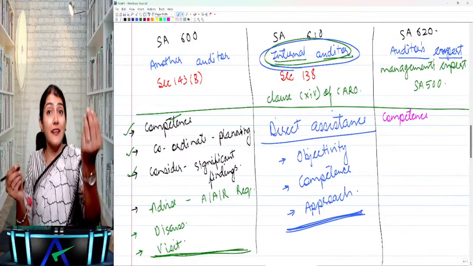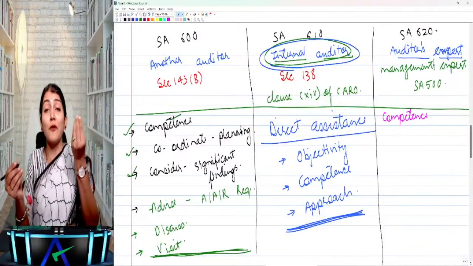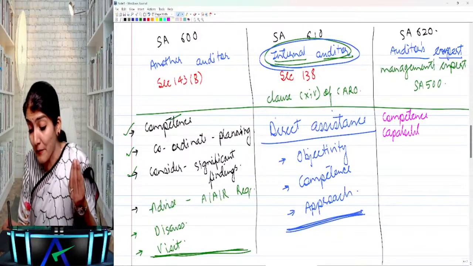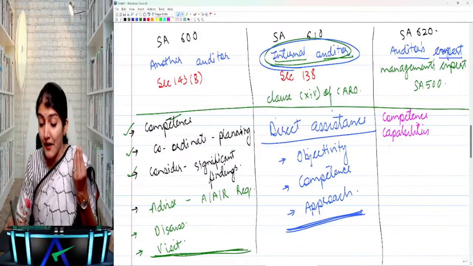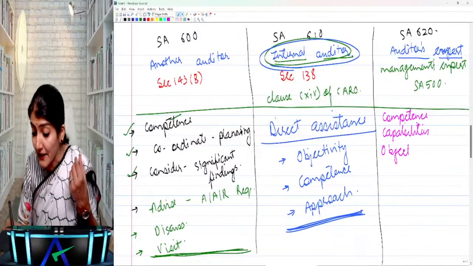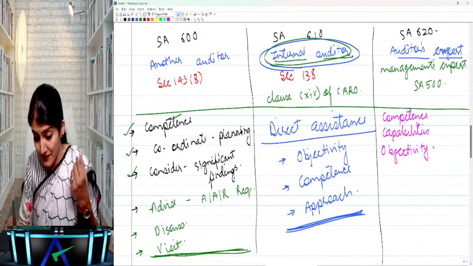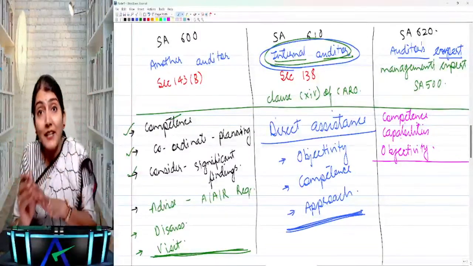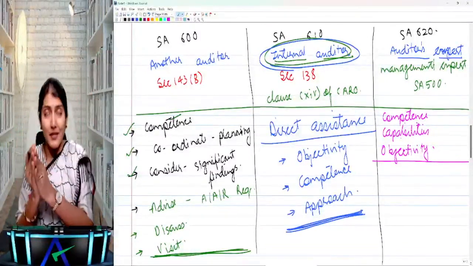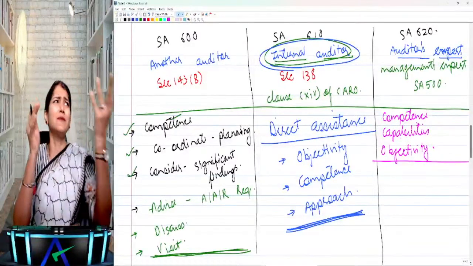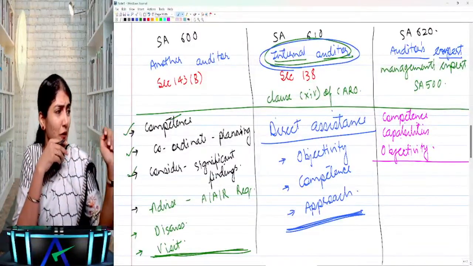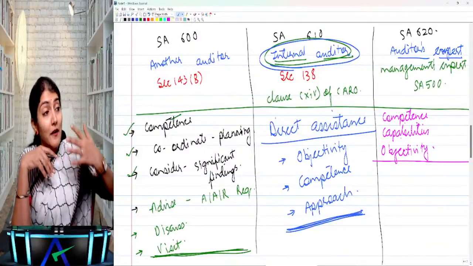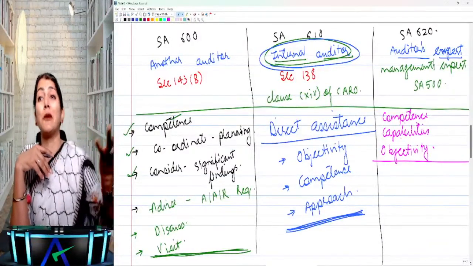That means you will check the degrees, whether they are the members of the relevant professional bodies. Then you will check the capabilities, whether they are able to put their competence into action. And you will also check the objectivity of the auditor's expert. Right, so you look into the competence, capability, and the objectivity of the auditor's expert. Then once you see that the lawyer seems to be a good lawyer, but now I have evaluated the lawyer, now I have to evaluate the work done by that lawyer.